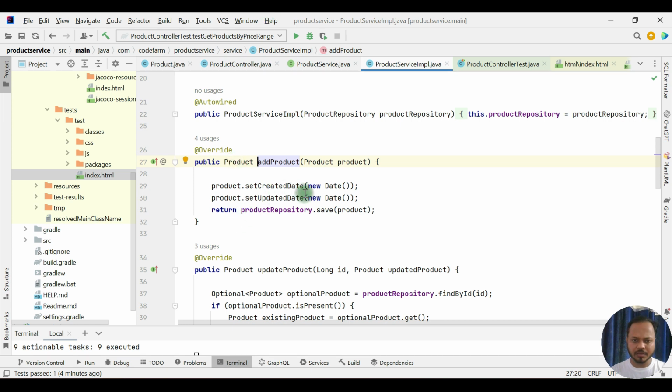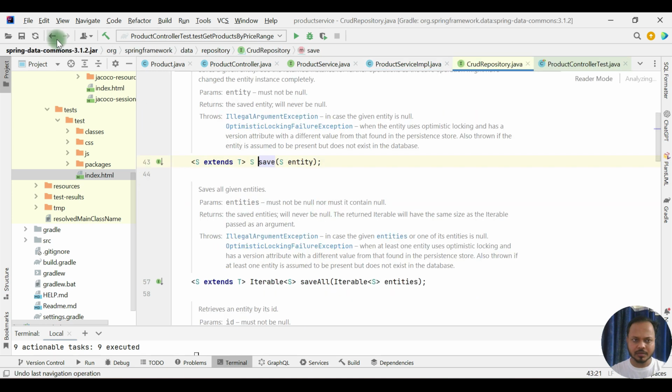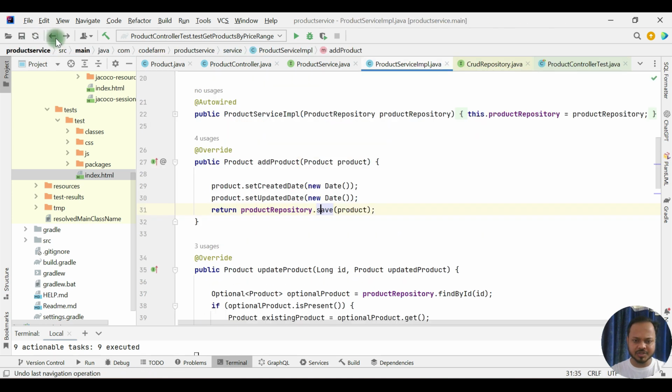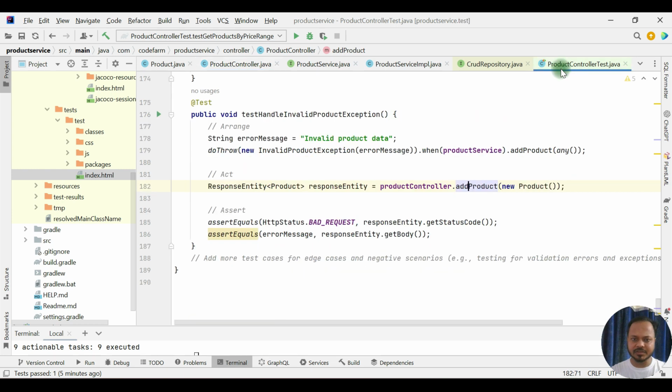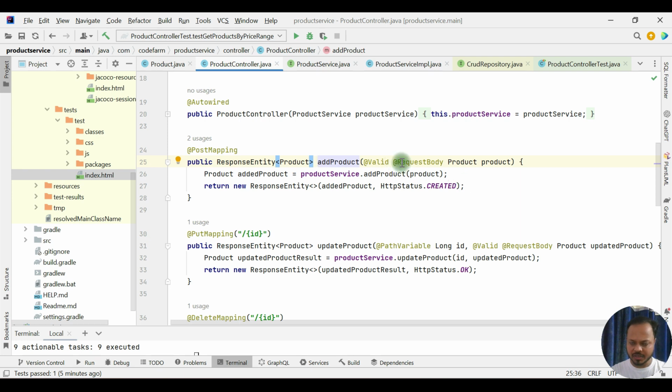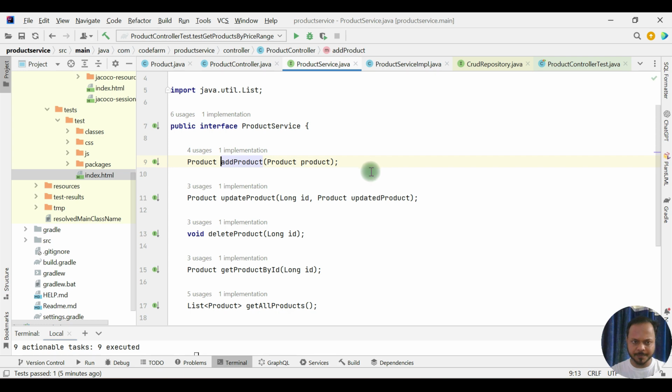Add product. See, if there is no exception from here, so where is it from? Not this one, I'm missing something. Response entity, this one, invalid product exception when product service dot add product. Okay, product controller, add product, @Valid is there, so product service add product.